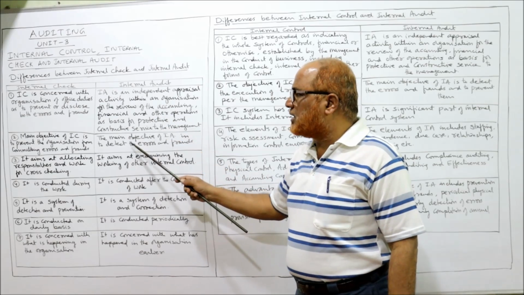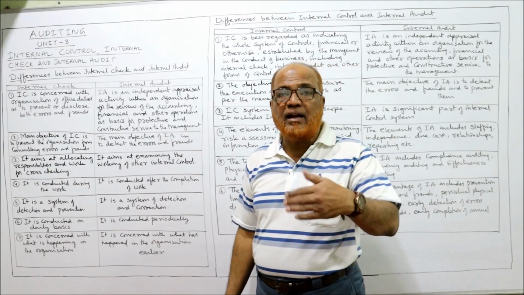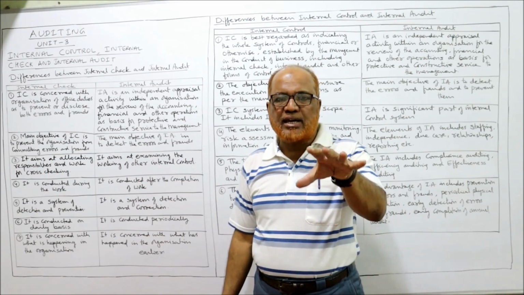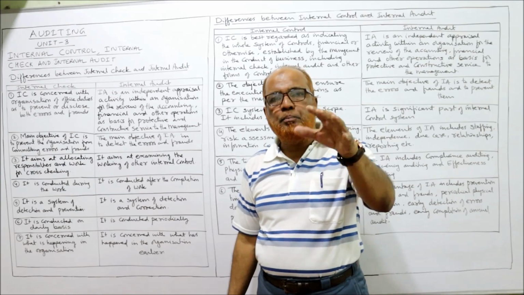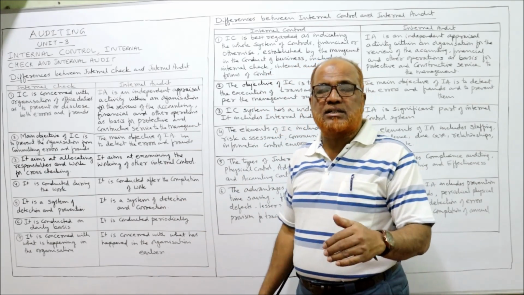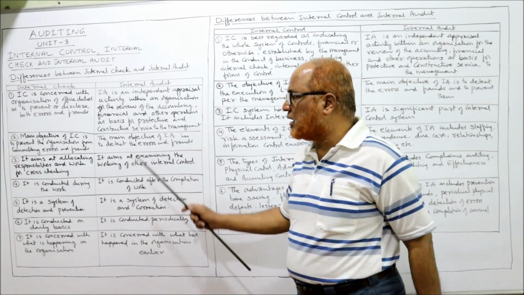Whereas the objective of internal audit is to detect the errors and frauds, to find out. Here it is prevention of fraud. Internal check is intended to prevent fraud and error, whereas here it is to detect. Internal audit is to detect, to find out whether there is fraud or error.